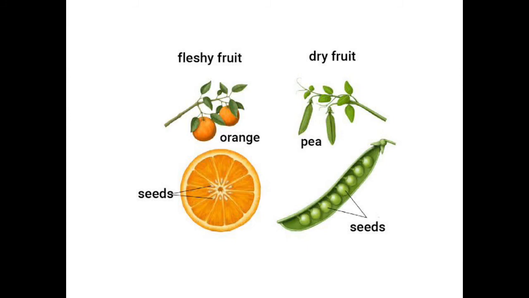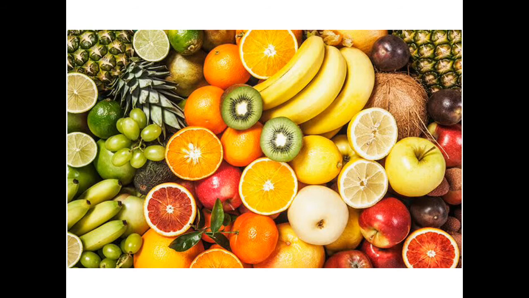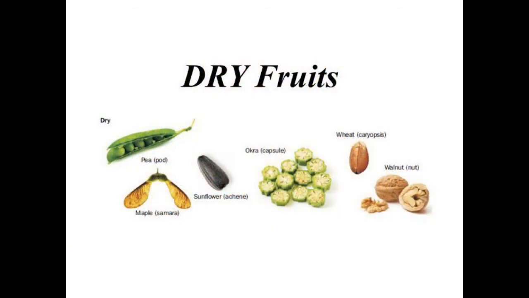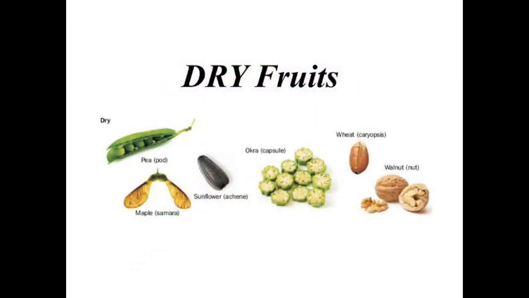So these are the two types of simple fruit. One is fleshy fruit, another one is dry fruit. Now you can see so many fleshy fruits here, and these are the dry fruits. Also the lady's finger, this is also a dry fruit.